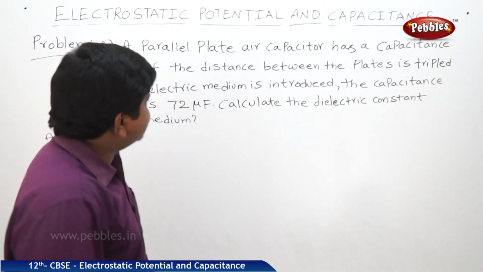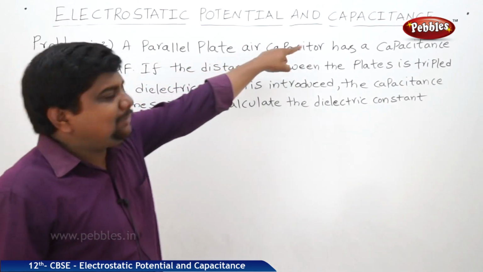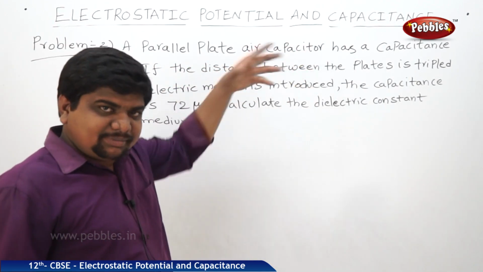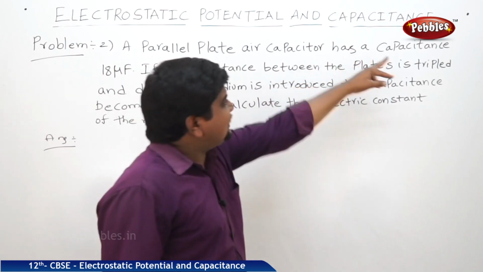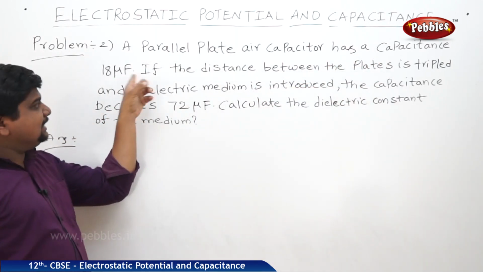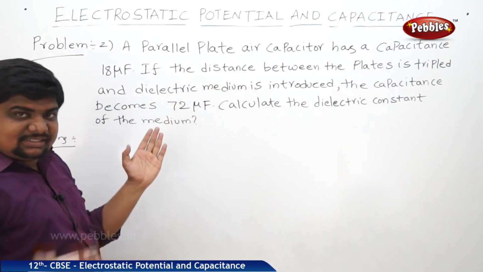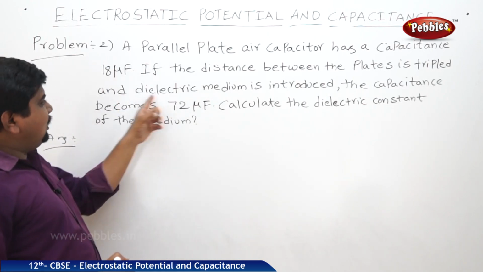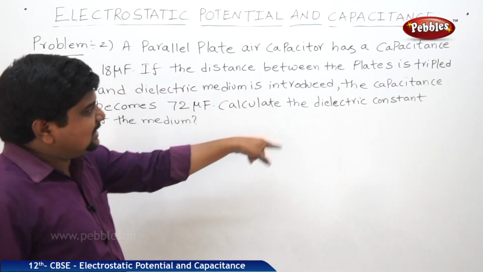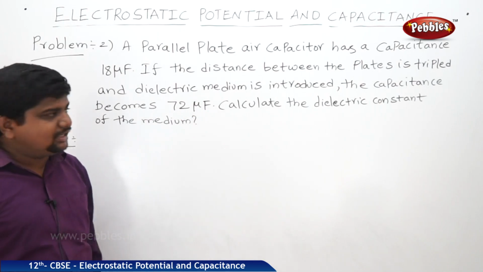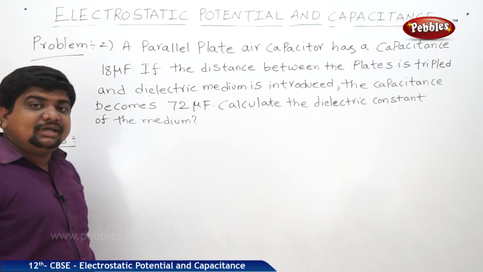The problem is like this. A parallel plate air capacitor, which means initially it has air as a medium between the plates of the capacitor, has the capacitance 18 microfarad. If the distance between the plates is tripled and a dielectric medium is introduced, in this case the capacitance becomes 72 microfarad.